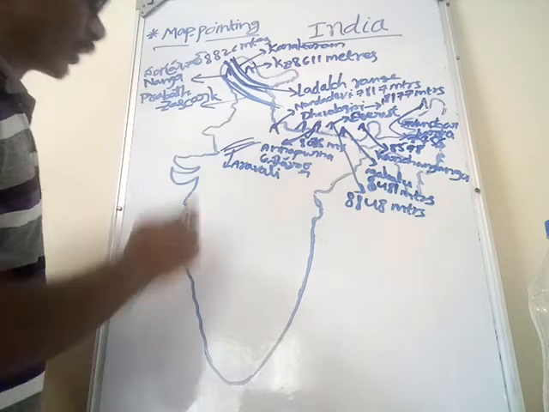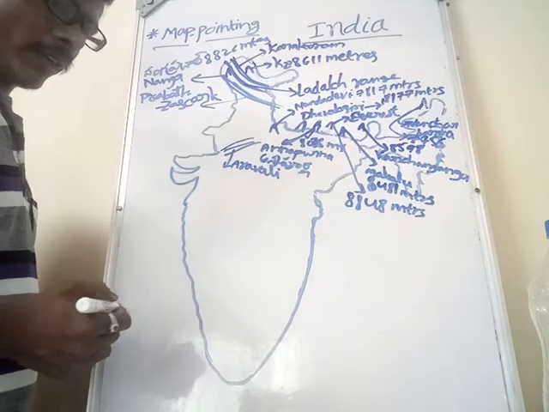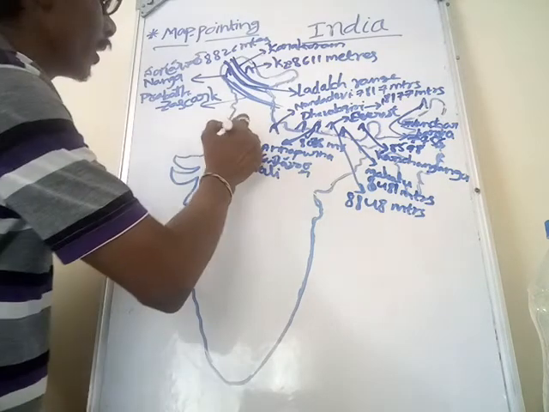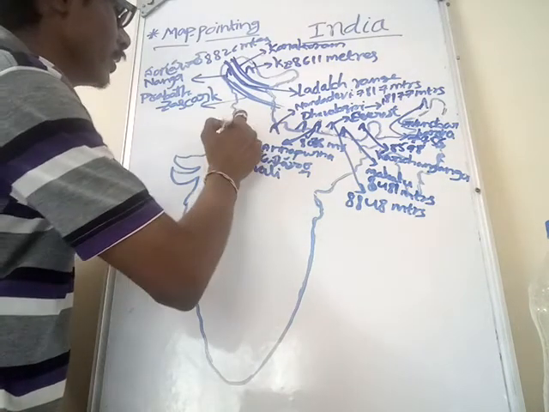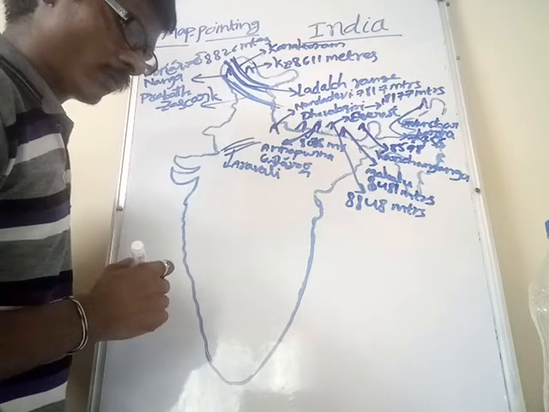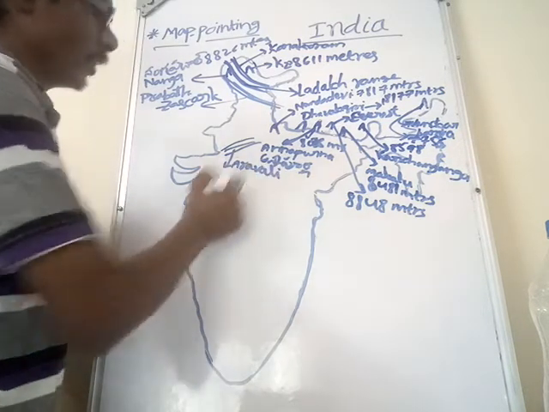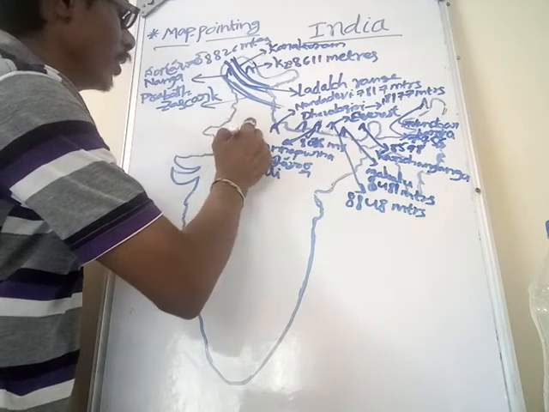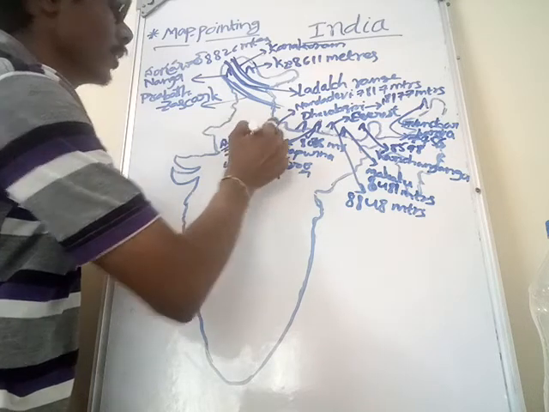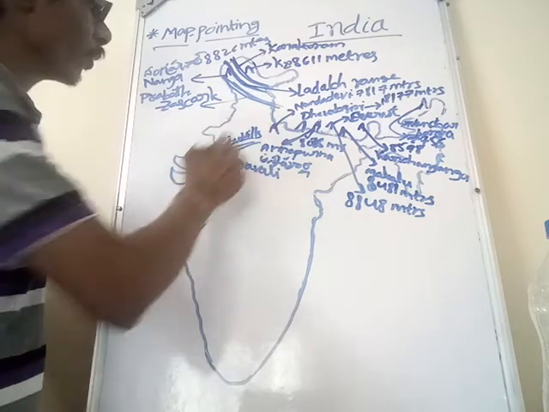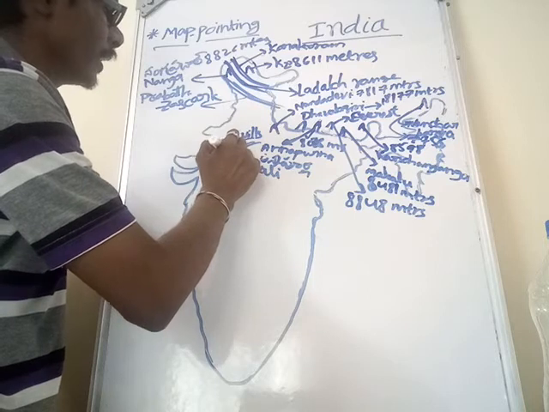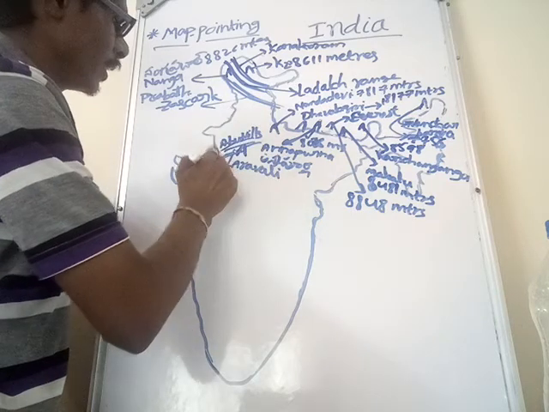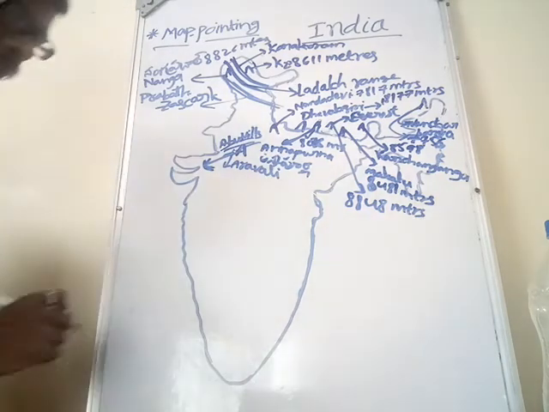In this Aravalli range, Mount Abu hills are located. These are called Abu hills. In this, Guru Shikhar is the highest peak in Aravalli hills.